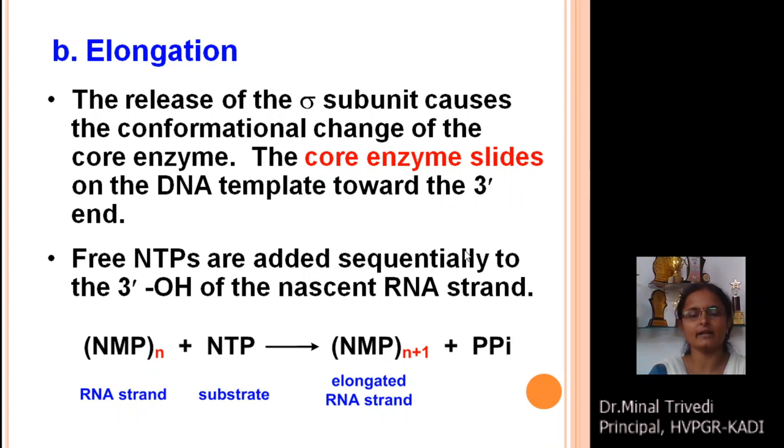The second step is known as elongation. Once the initiation is completed, the synthesis of a few RNA nucleotides has been carried out.